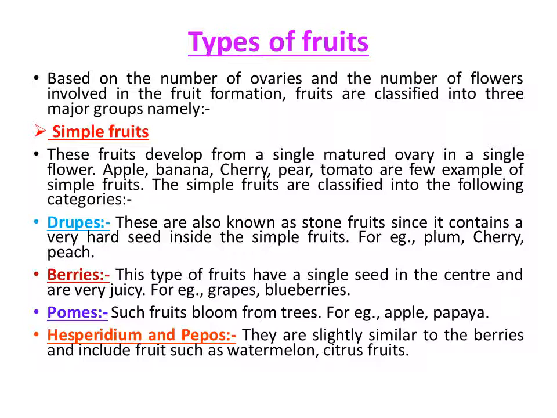Drupes. These are also known as stone fruits since they contain a very hard seed inside, for example plum, cherry, peach. Berries. These types of fruits have a single seed in the center and are very juicy, for example grapes, blueberries. Pomes. Such fruits bloom from trees, for example apple, papaya. Hesperidium and pepo are slightly similar to berries and include fruits such as watermelon and citrus.